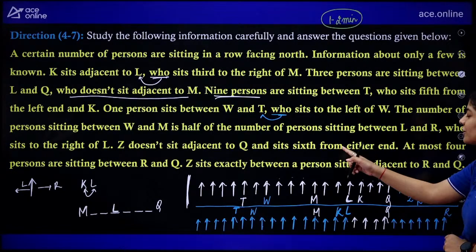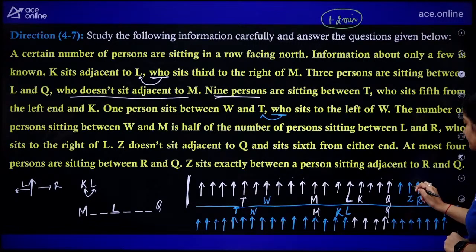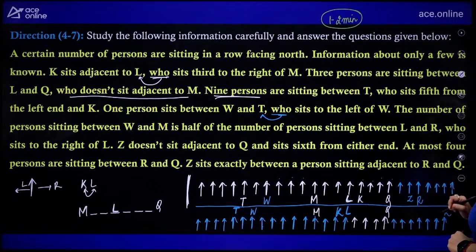Now Z is sitting 6th from either of the ends, so we can't draw it from there. So this is the 6th end, right? 5th, 4th, 3rd, 2nd, 1st. This is the arrangement that we are having. If I draw my Z over here, then this is 1, 2, 3, 4, 5. Then we can put Z adjacent to this one. So Z is 6th: 1, 2, 3, 4, 5 and the 6th. Here we do have the arrangement like this, right? Okay.